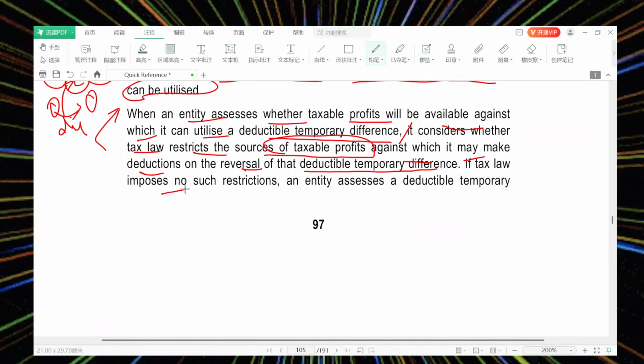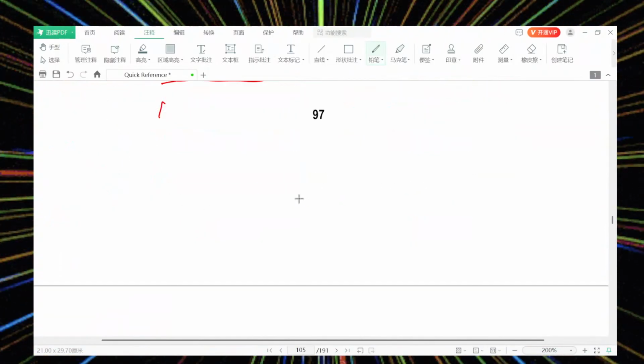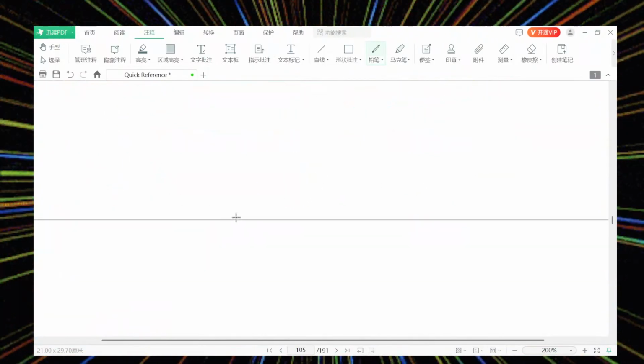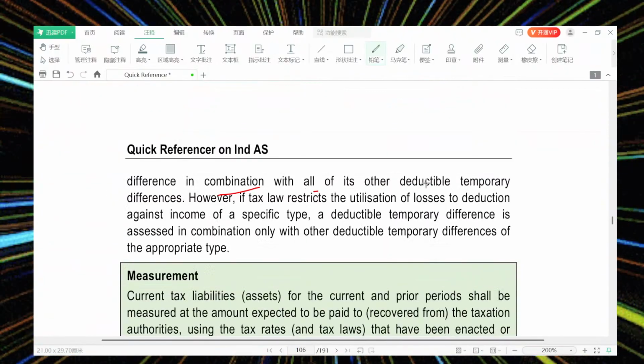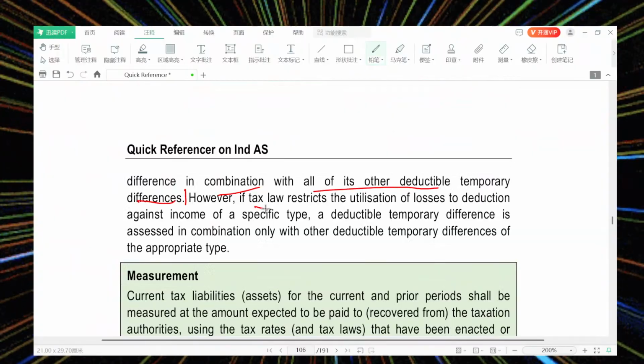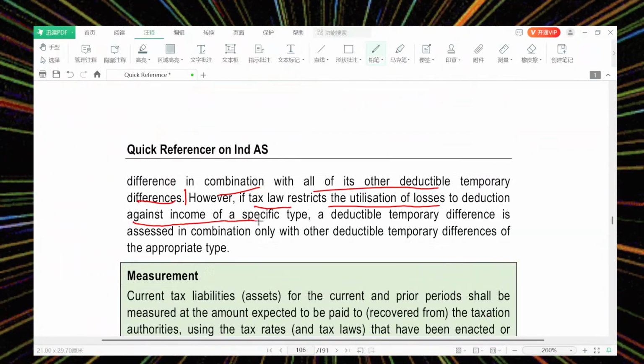If the tax law imposes no such restriction, the entity assesses the deductible temporary difference in combination with all other deductible temporary differences. Otherwise, it considers whether the tax law restricts the utilization of losses to deduction against income of a specific type.